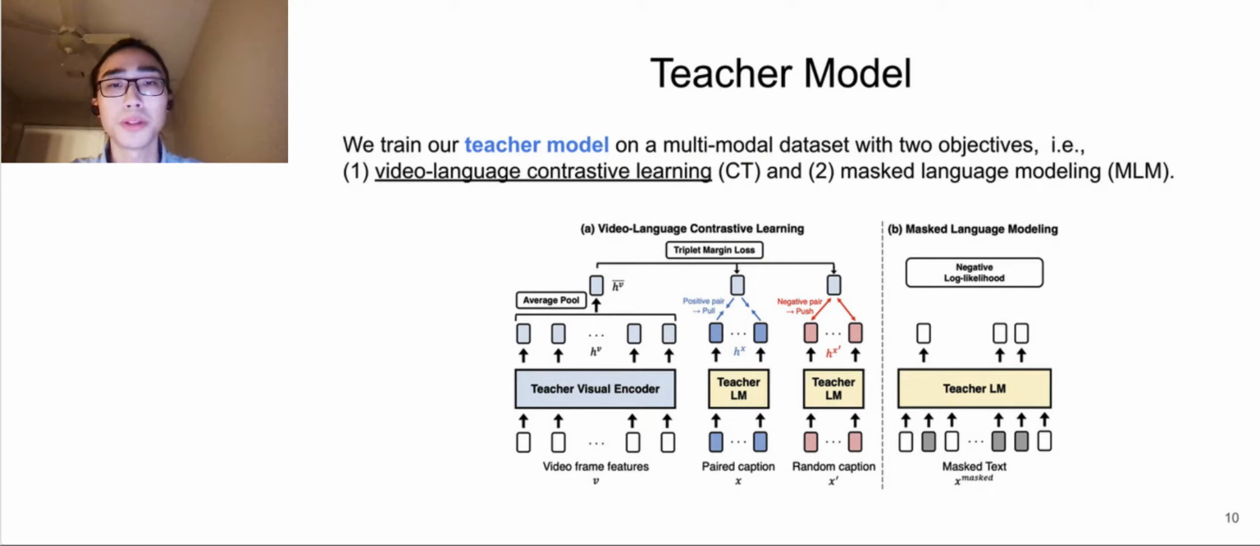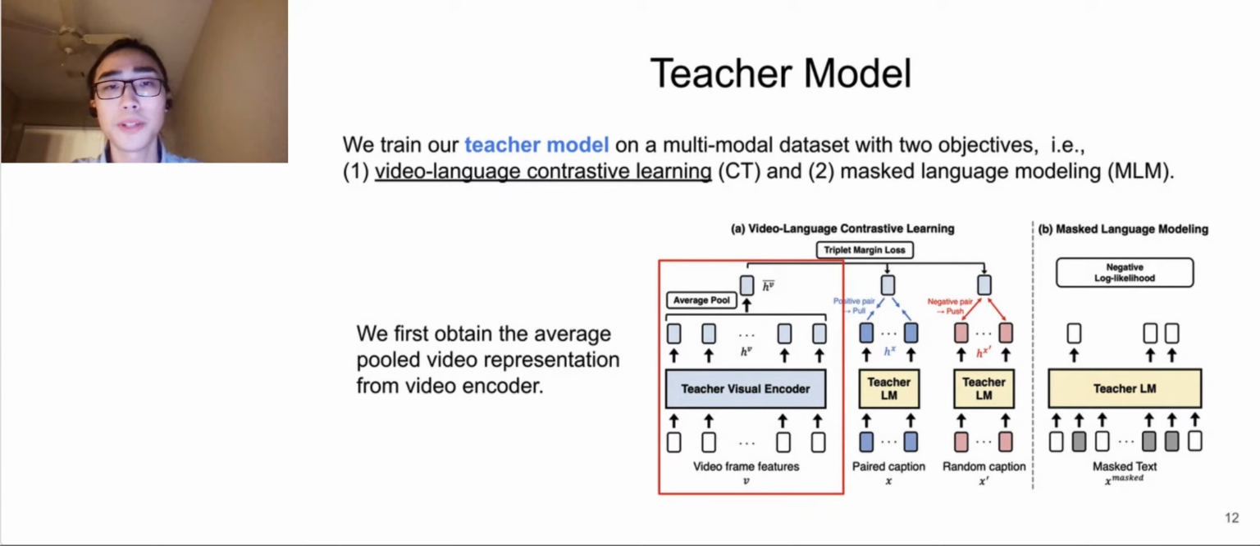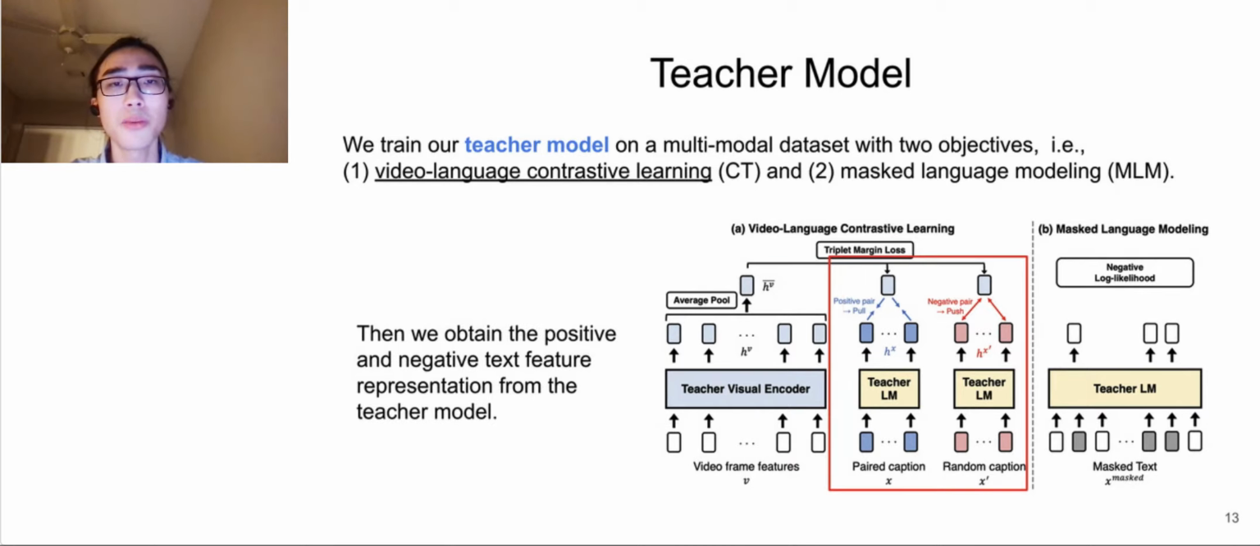We train our teacher model on the multi-modal dataset with two objectives. The first objective is video language contrastive learning. We first obtain the average video representation from the video encoder. Then we obtain the positive and negative text feature representation from the teacher model. Positive representation means text aligned with the video. Negative means text not aligned with the video.